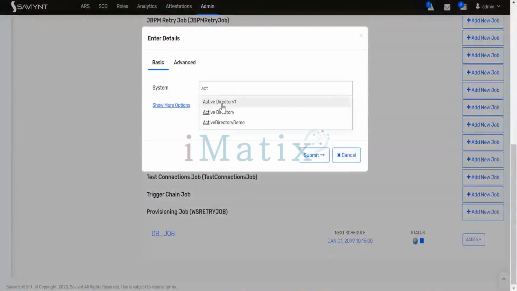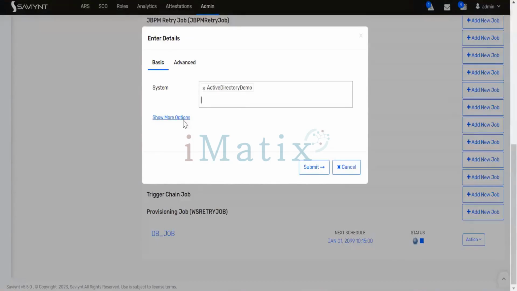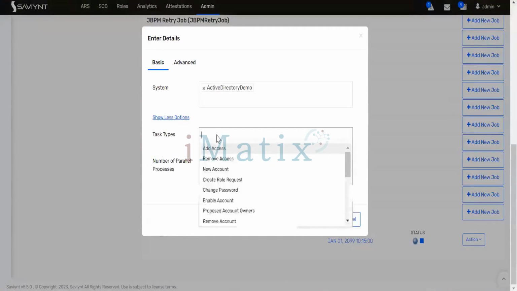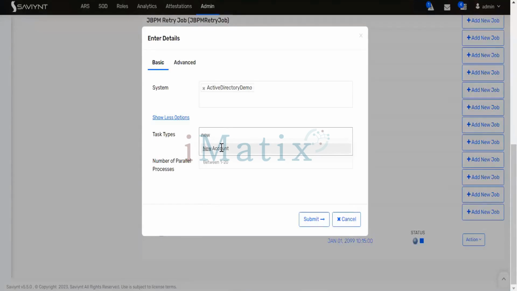Select your application Active Directory demo. Show more, right? Here give new account, add access and submit it.